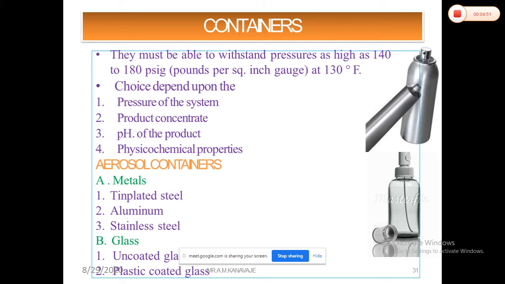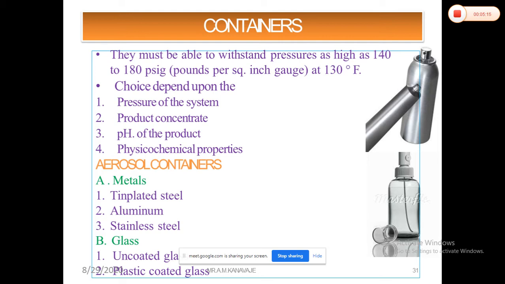So both are essentially neutral: the physiochemical properties of your product concentrate, the physiochemical properties of your propellants, and the physiochemical properties of your containers also. That's why mostly stainless steel as well as aluminum containers are used because of their inreactivity.